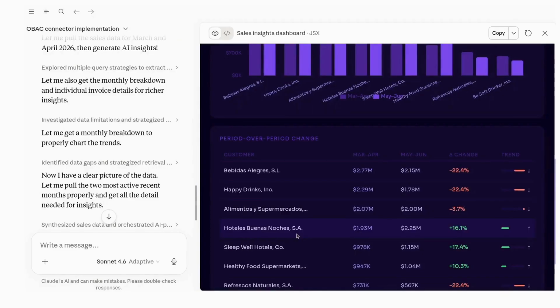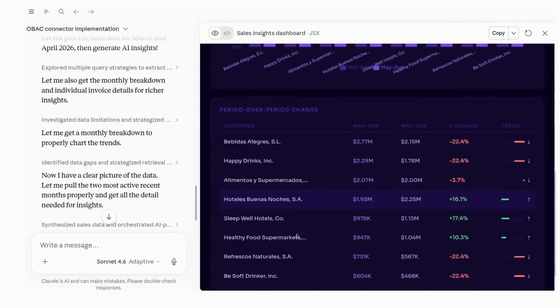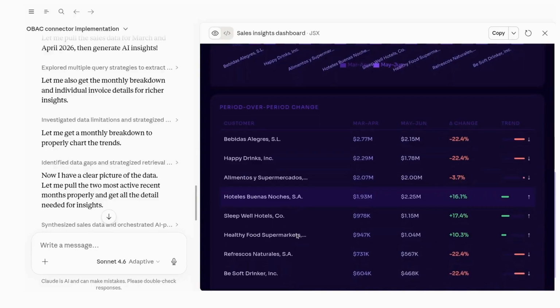From the comparison, we can see that Oakley's Bevino Chase jumped from number 4 to number 1, up 16.1%. That's the fastest growing account. Bebidas Alegres, the previous top customer, dropped 22.4%. That's the steepest decline, and an account health check is overdue. And Sleepwell Hotels quietly grew 17.4%, which is a hidden bright spot.